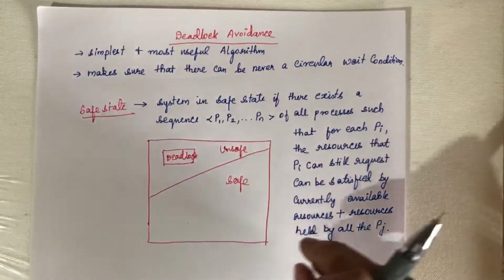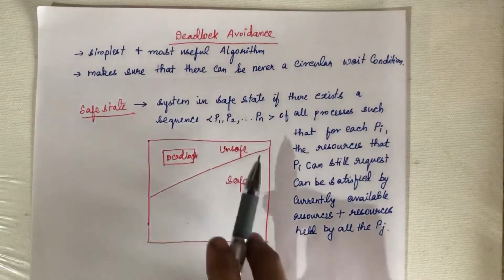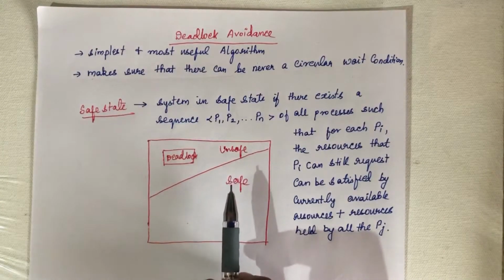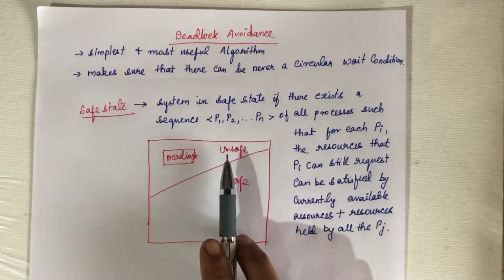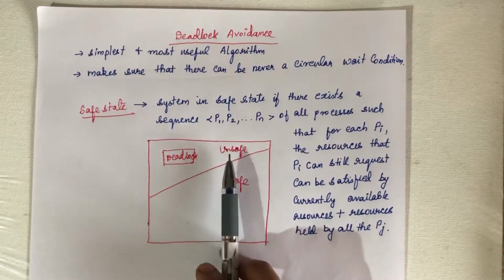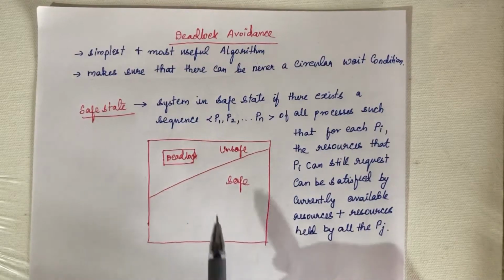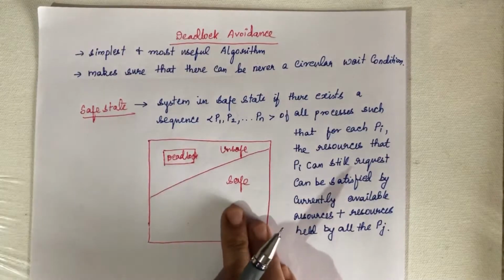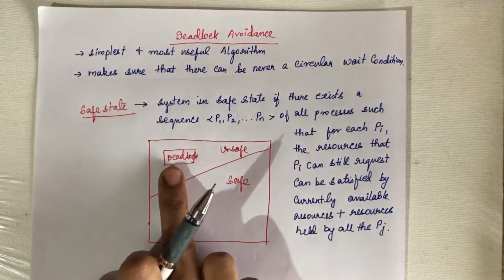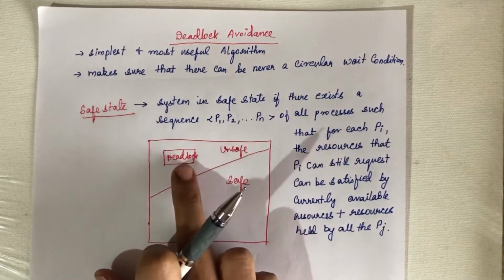In this diagram, if a system is in a safe state, then there is no deadlock. If the system is in an unsafe state, there is a chance of getting deadlock in your system. So this diagram explains what a safe state, an unsafe state, and a deadlock are.